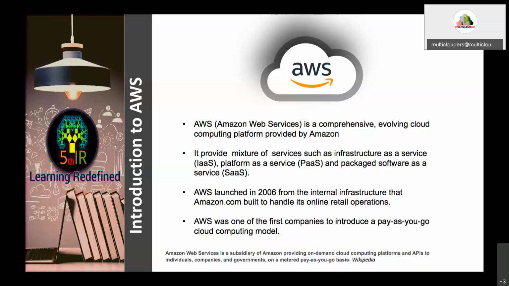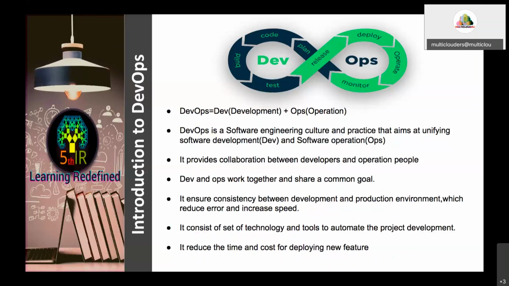So one of the most important advantages of DevOps is it ensures consistency between the development and production environment, which reduces error and increases speed. So as you know, in DevOps, we are going to use a set of automation tools. In all the processes of the software development lifecycle, we are going to use a set of automation tools.